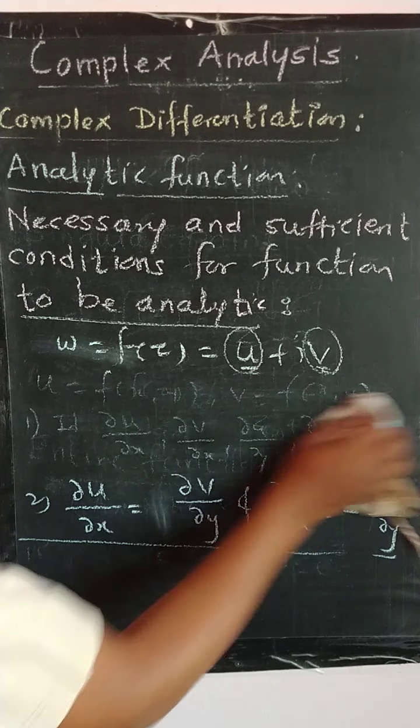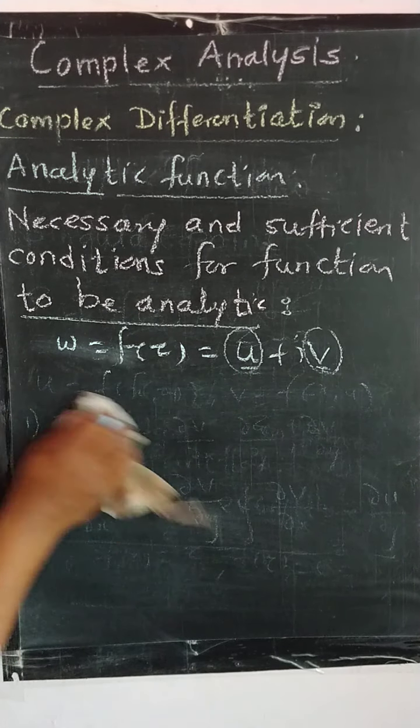in polar form. Polar form means in terms of r and theta.